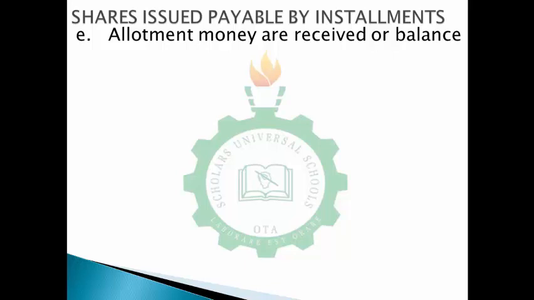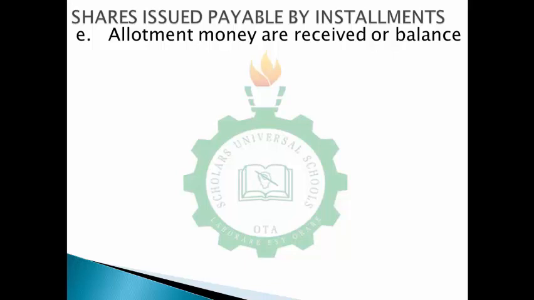The next payment could be 30 kobo. Do you understand? So it has been split into 3 places. The first payment usually will be the application, because that's the first set of money I will be receiving. The second set of money I will be receiving will be allotment. Am I making sense?